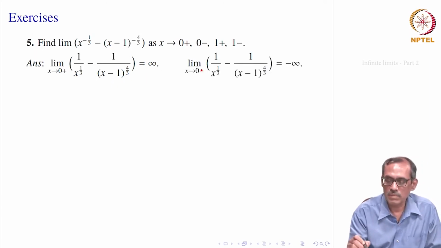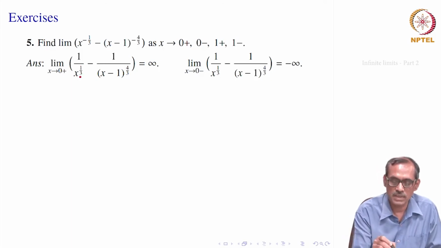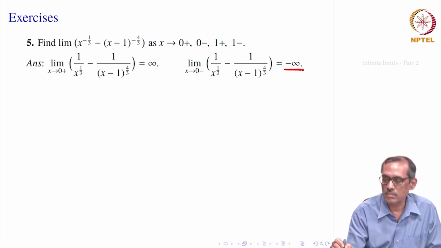Now, when you go to limit x goes to 0 minus, x remains negative. So, this factor becomes negative, that is the dominating factor. The other one is some number, so that would give minus infinity.